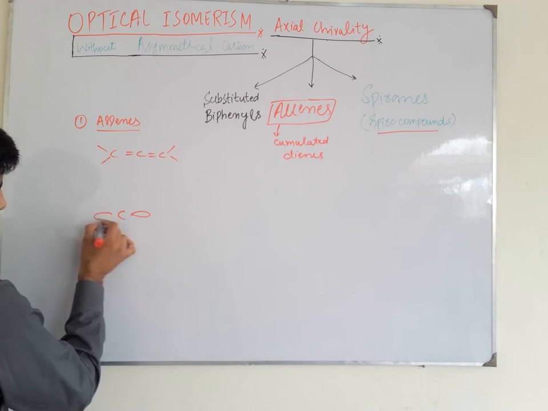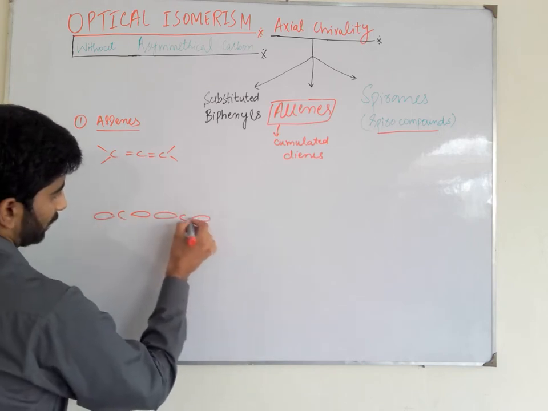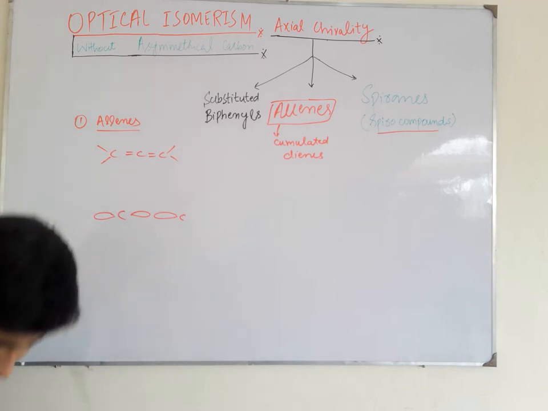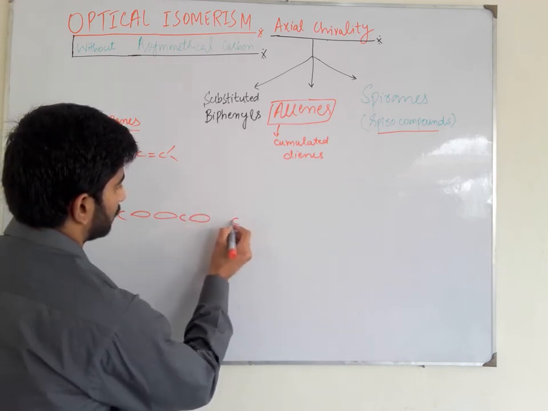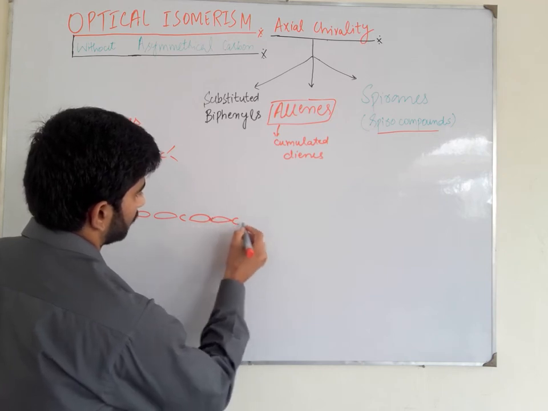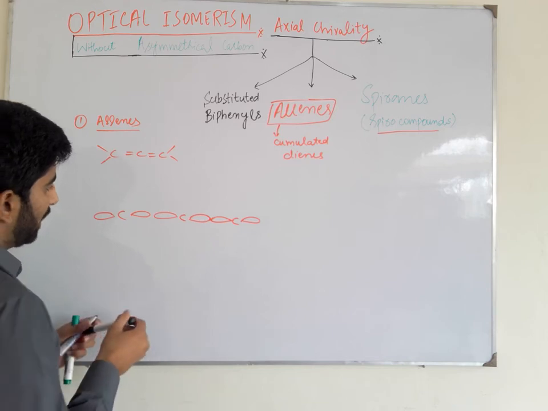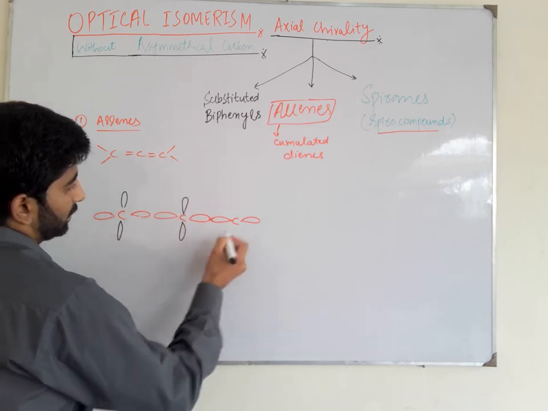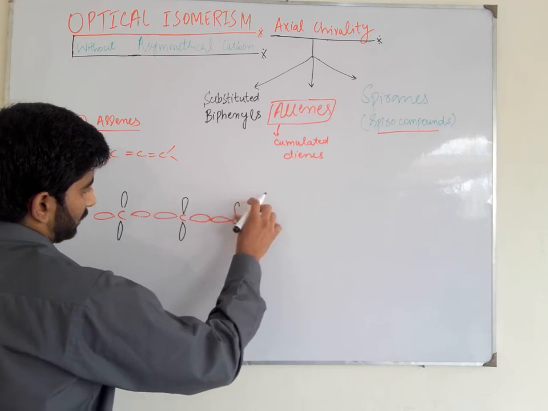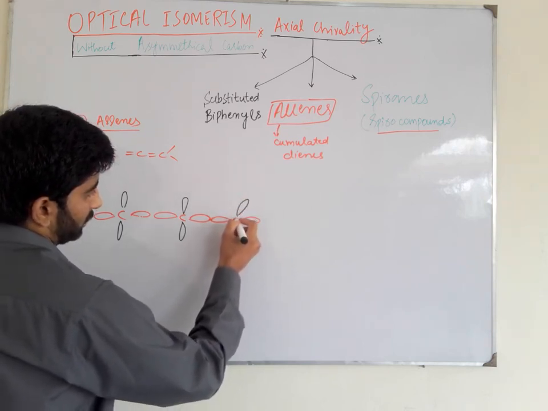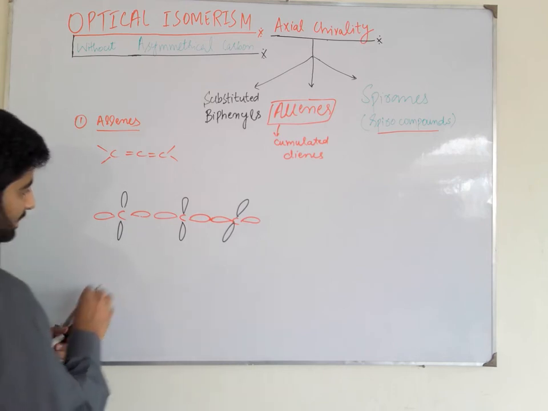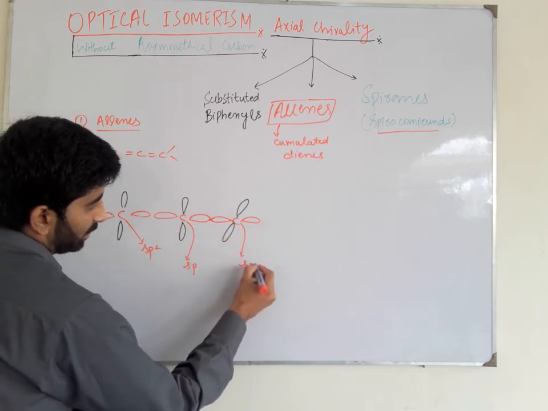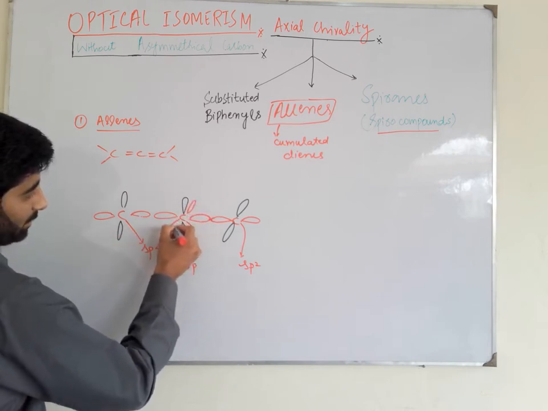In case of allene, we can see that the two pi bonds are perpendicular to each other. In allenes, this carbon is sp2 hybridized, this carbon is sp hybridized, and this carbon is sp2 hybridized, and it also has a p-z orbital.